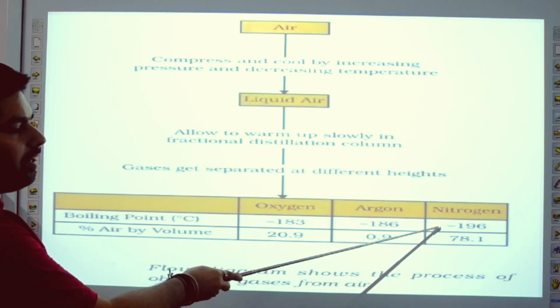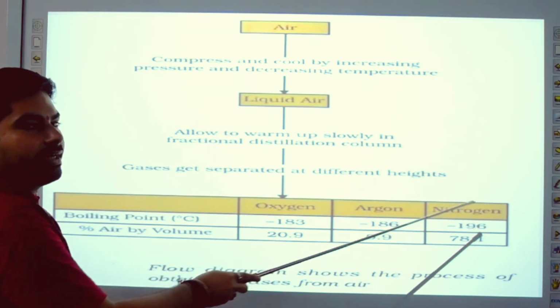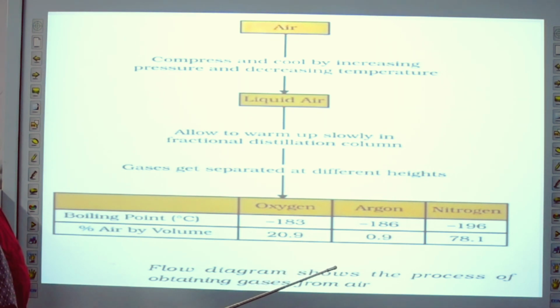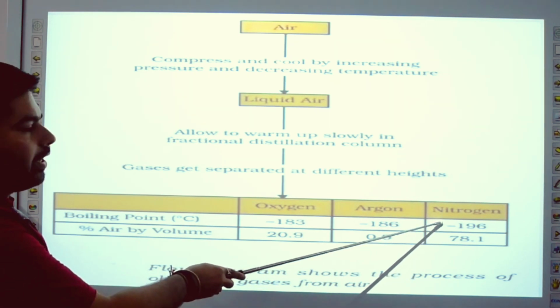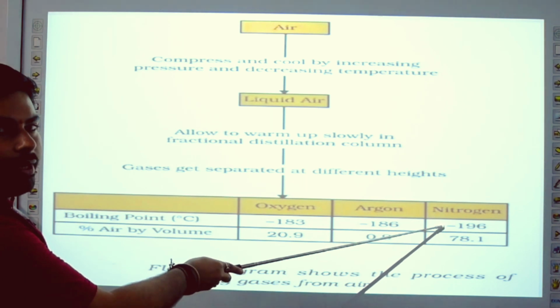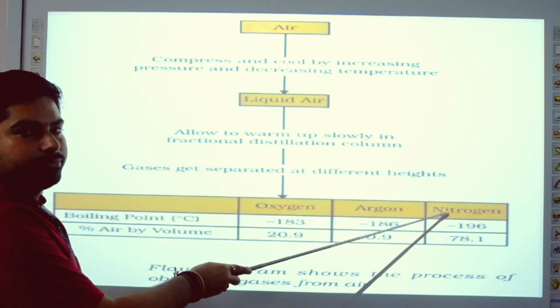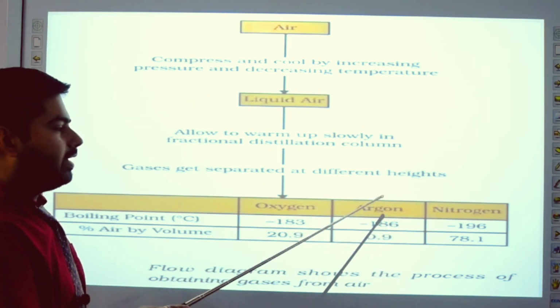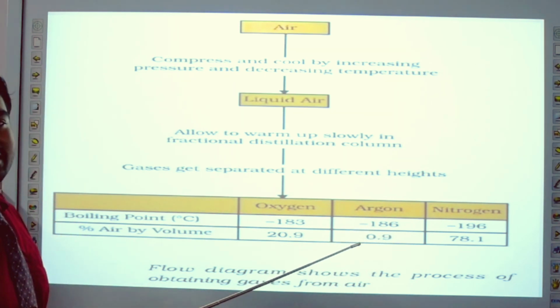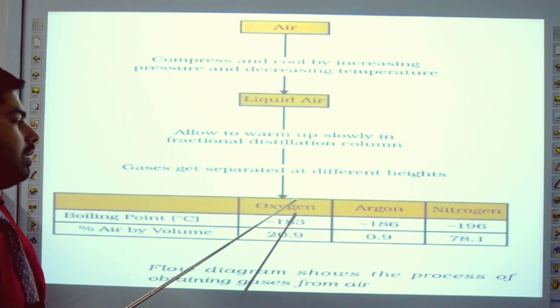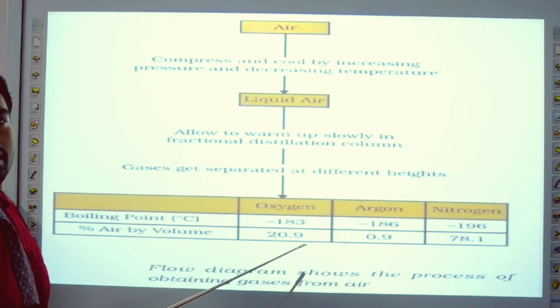What is the boiling point value of nitrogen? Minus 196 degree Celsius. And we have discussed in the previous slide that in distillation and fractional distillation, firstly we obtain the component which is more volatile. Higher volatile means lower boiling point. So here nitrogen has a lower boiling point compared to argon and oxygen. So firstly we obtain nitrogen. After that argon, which has a boiling point of minus 186 degree Celsius, and at last oxygen is obtained because it has a boiling point of minus 183 degree Celsius.